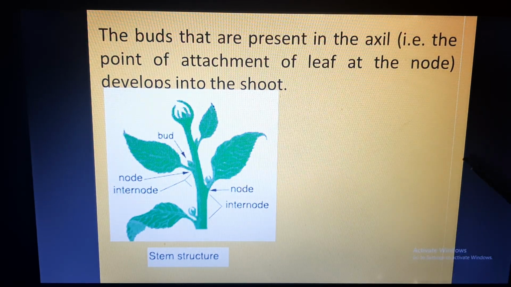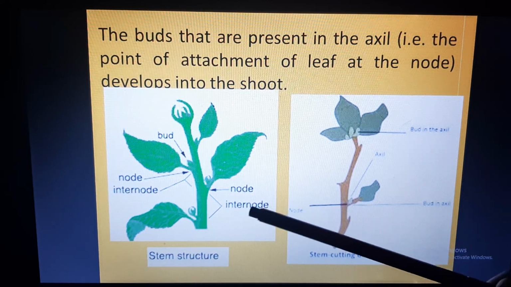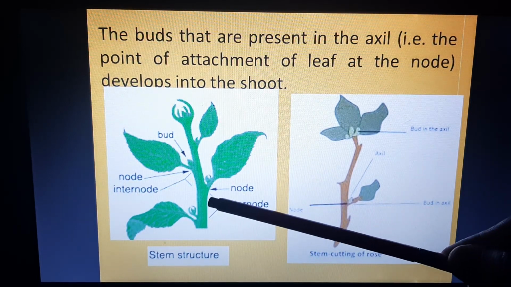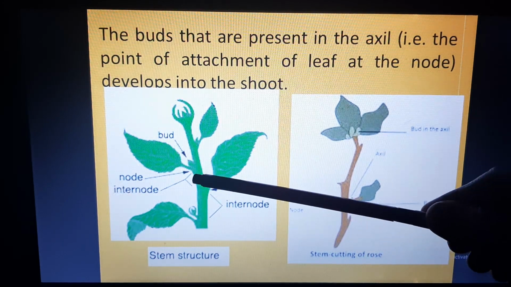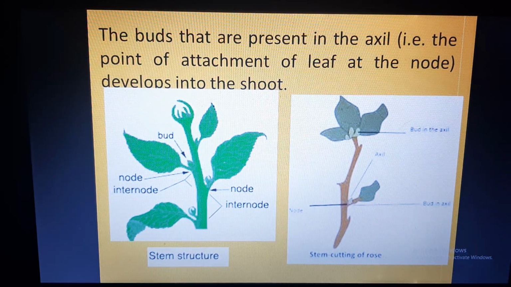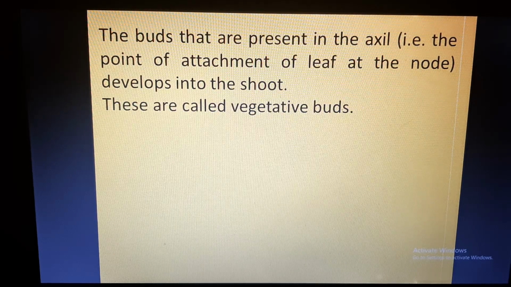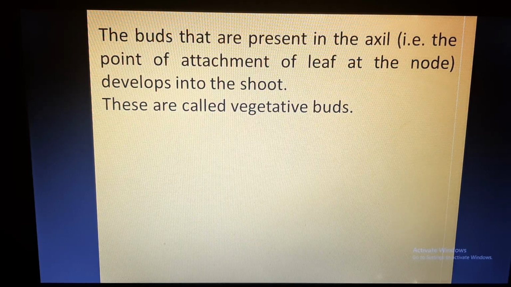Now whenever you take a cutting of this plant, the bud grows into a new shoot. The buds that are present in the axil, the point of attachment of the leaf at the node, develop into shoots. These buds are called vegetative buds.